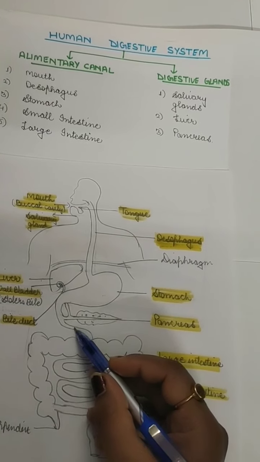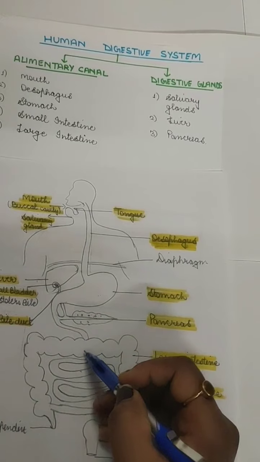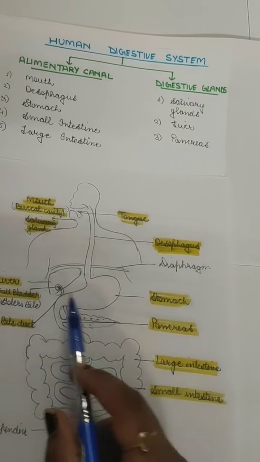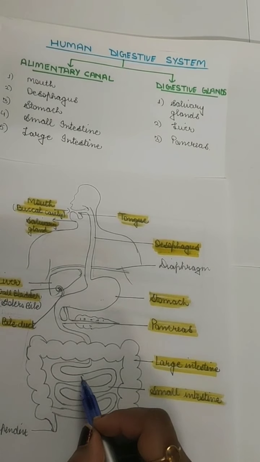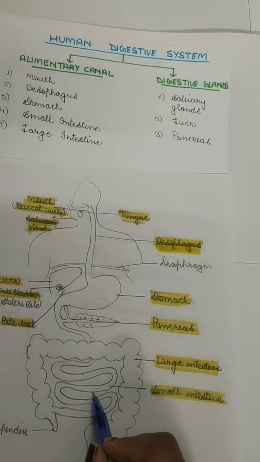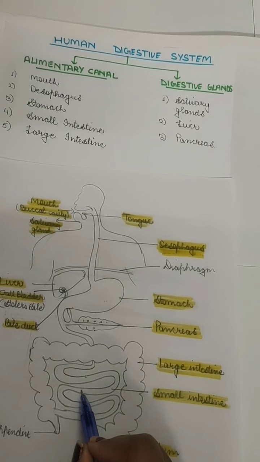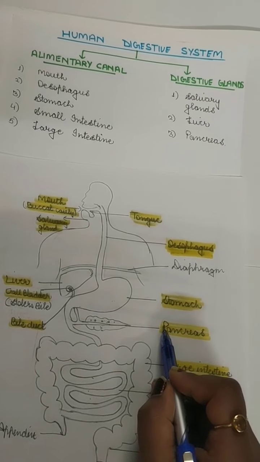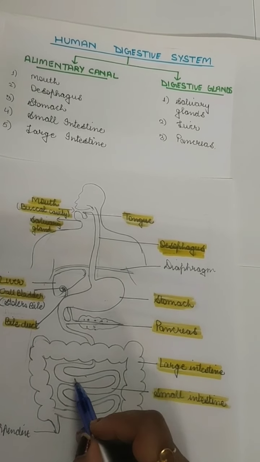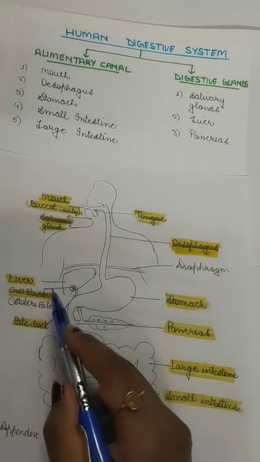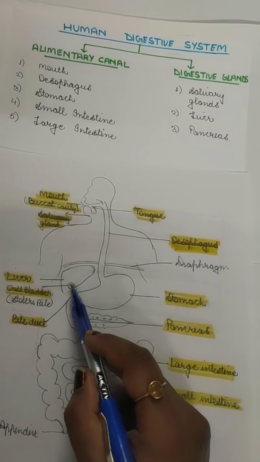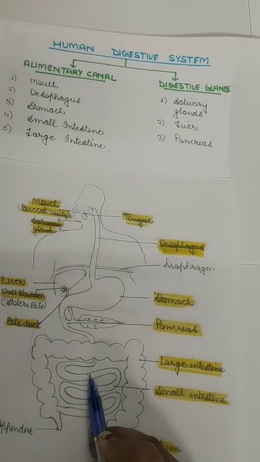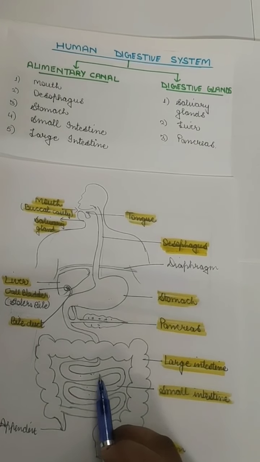After the stomach, the food moves to the small intestine. All the functions by the liver and pancreas are only done when the food reaches the intestine from the stomach, because in the intestine the absorption and digestion of food takes place. The enzymes produced by the pancreas reach the small intestine. Also, the liver produces bile, which is stored in the gallbladder and moves through the bile duct to the small intestine. So basically all these things mix in the small intestine.